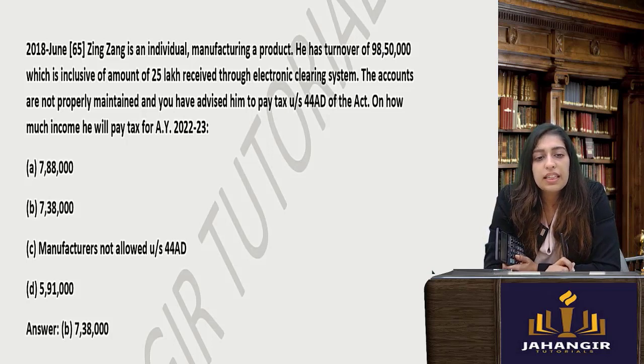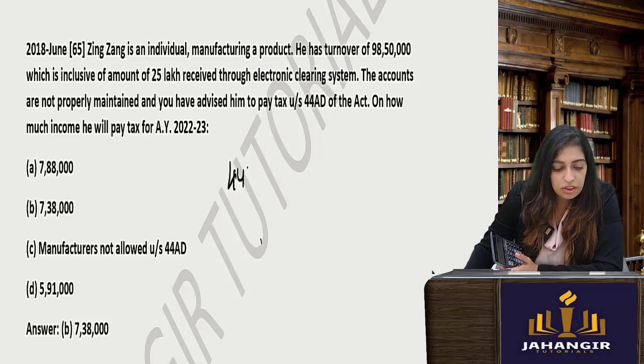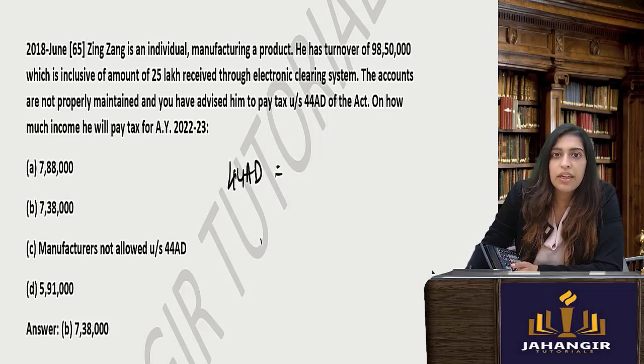Okay. Next one. Zing Zhang is an individual manufacturing product. He has a turnover of 98 lakhs 50,000, which is inclusive of 25 lakhs received through electronic clearing system. Now what I told you, presumptive business, all of 44 you have to do. The accounts are not properly maintained, you have advised, and the section 44 AD. Now under 44 AD you have to remember up to 2 crores. You can claim this provided you are an individual or a partnership firm.